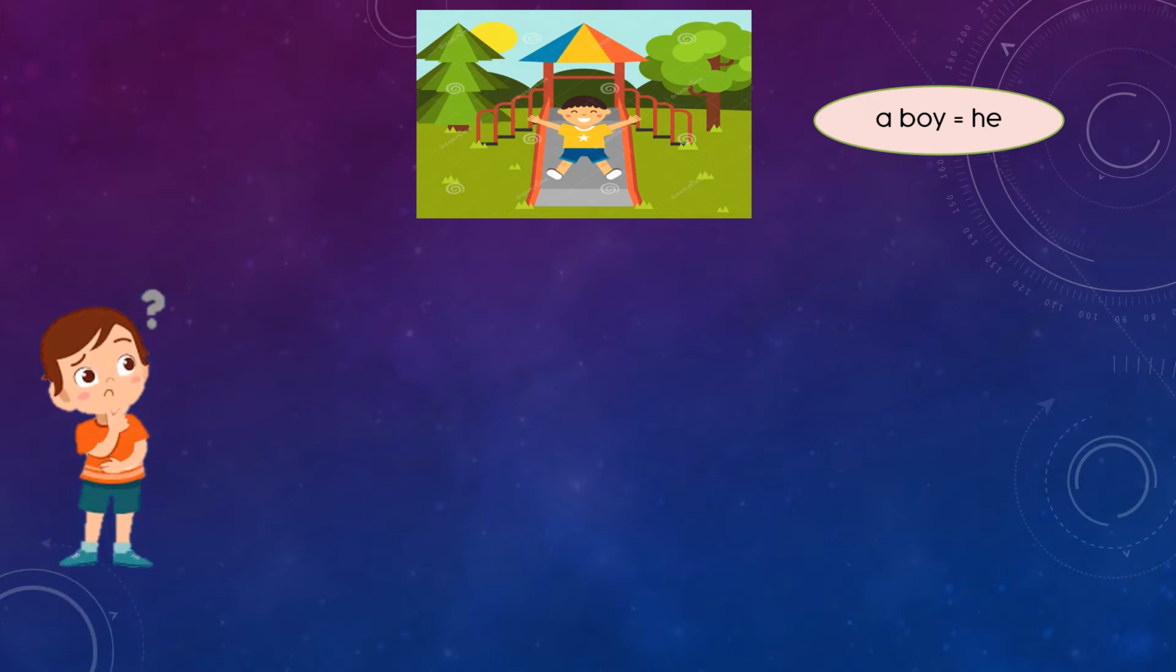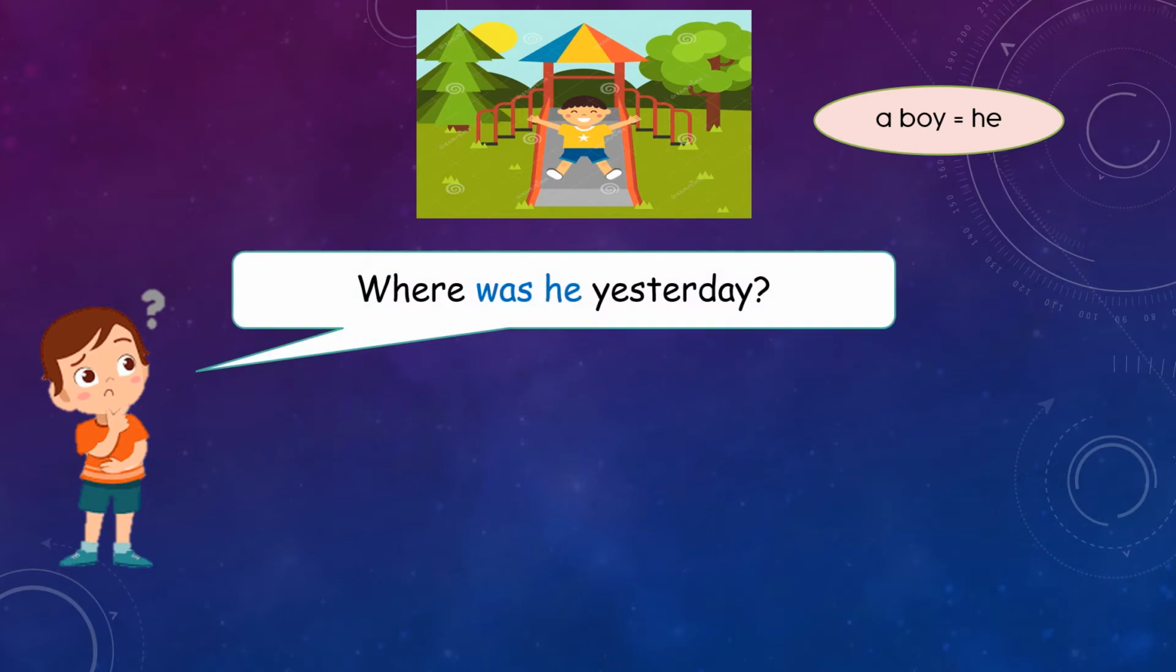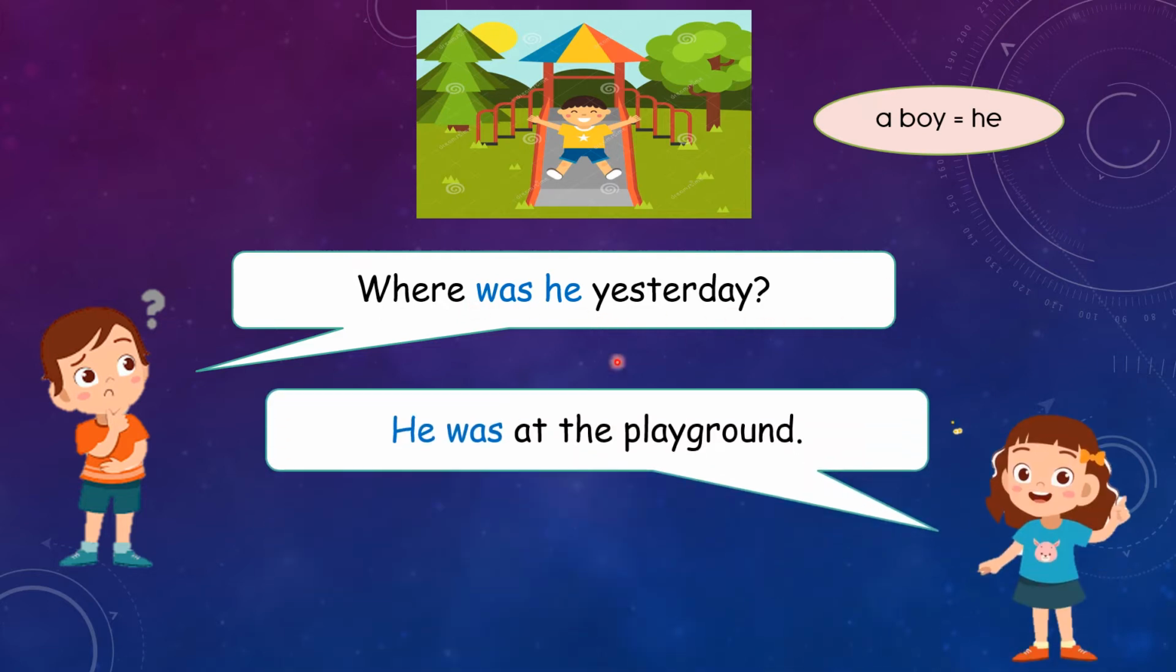So look at this picture. What picture is this? It is the picture of a boy. So the pronoun for a boy is he. If you want to ask question about this boy, we will say, where was he yesterday? We will use was. Repeat after me. Where was he yesterday? And if you want to answer the question, we will say, he was at the playground. He was at the playground.